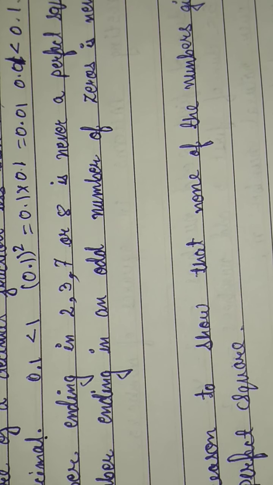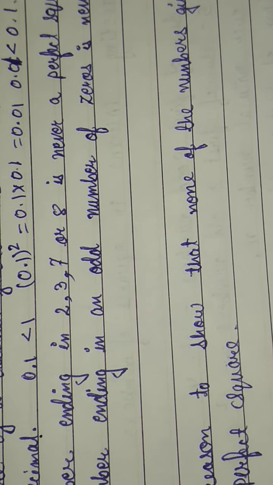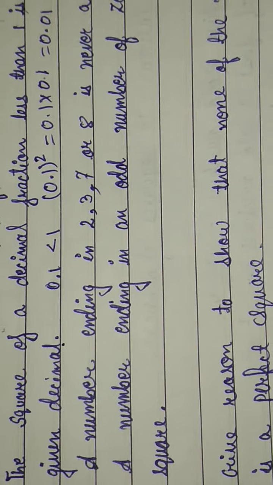Then sixth is a number ending in an odd number of zeros is never a perfect square.